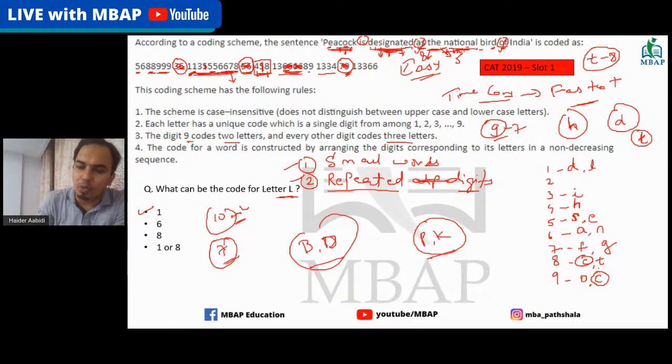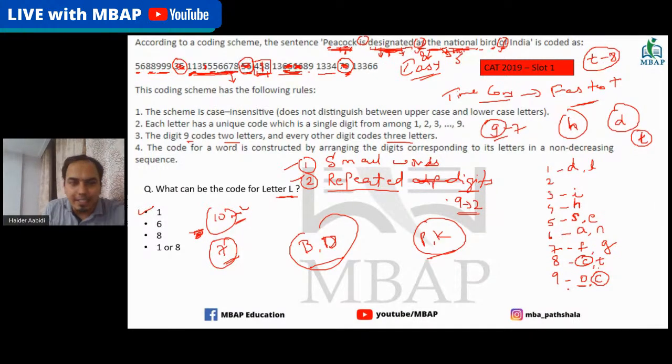All right, so I'll give you a clue. The clue here was this, that 9 is going to be only for two letters, right? 9 is already done, which is for O. So O is definitely there.